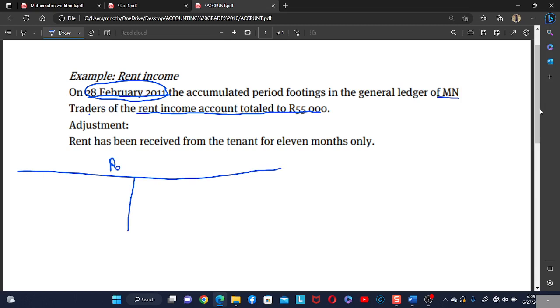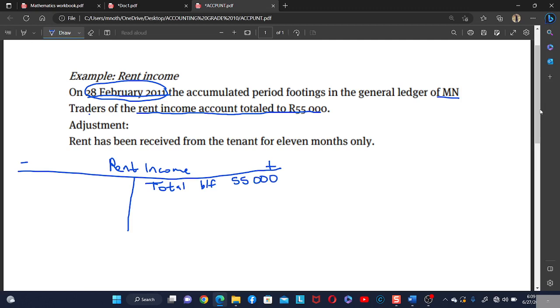We know that the rent is an income, so incomes increase on the credit and decrease on the debit side. So we must write the balance on the credit side. It's 55,000. This is a rent income.